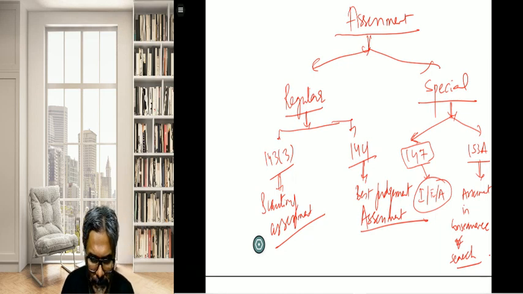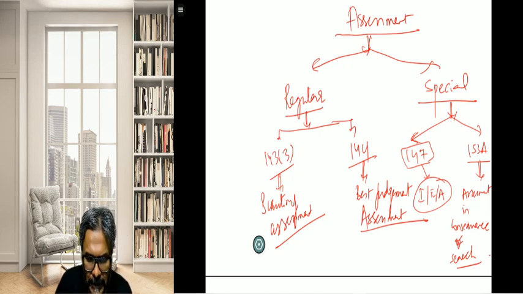Assessment in consequence of search. So as they say, regular assessment and the special assessment: 143 and 144, scrutiny assessment and the best judgment assessment. Okay, that is one. Second is the special assessment, 147 and 153A. So that is the second particular part.